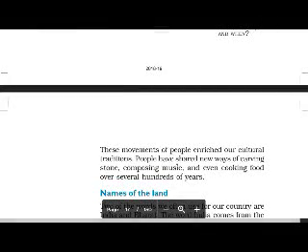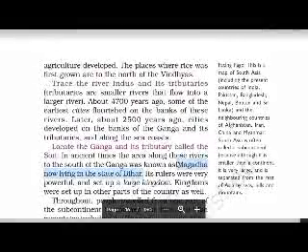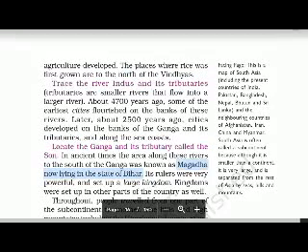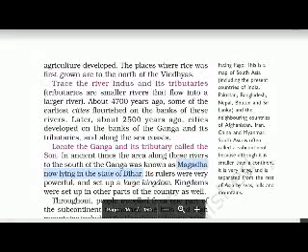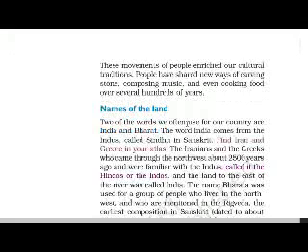Facing page. This is a map of South Asia, including the present countries of India, Pakistan, Bangladesh, Nepal, Bhutan and Sri Lanka, and the neighboring countries of Afghanistan, Iran, China and Myanmar. South Asia is often called a subcontinent because although it is smaller than a continent, it is very large, and is separated from the rest of Asia by seas, hills and mountains. These movements of people enriched our cultural traditions. People have shared new ways of carving stone, composing music, and even cooking food over several hundreds of years.